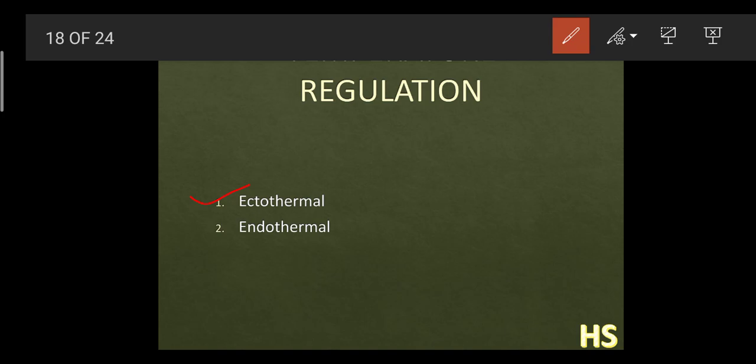Now the first one, ecto. Endo means within, ecto means out. So they are also called as the cold-blooded animals. Why are they called the cold-blooded animals? We humans cannot change our body temperature, but there are some organisms who can change their body temperature. They can fluctuate with the environmental temperature.